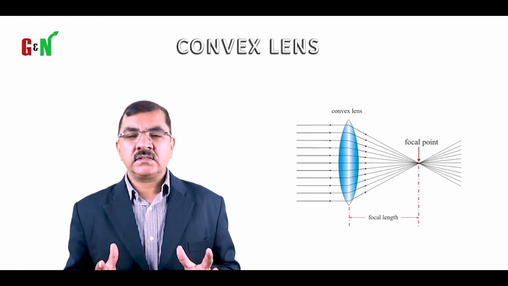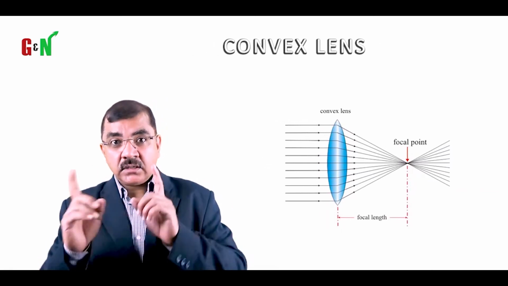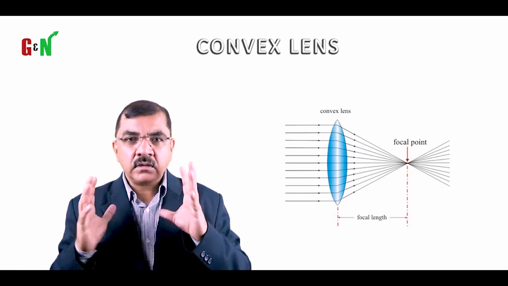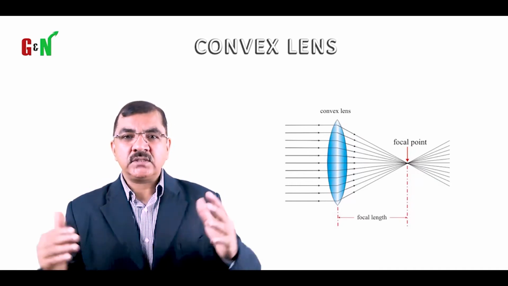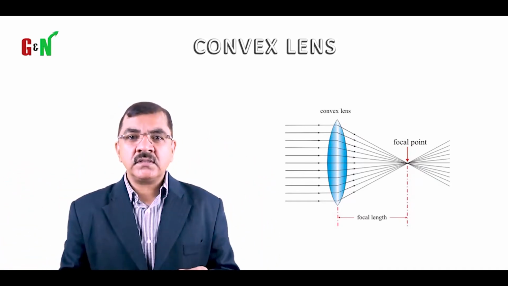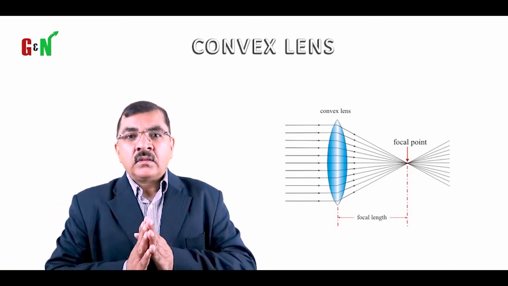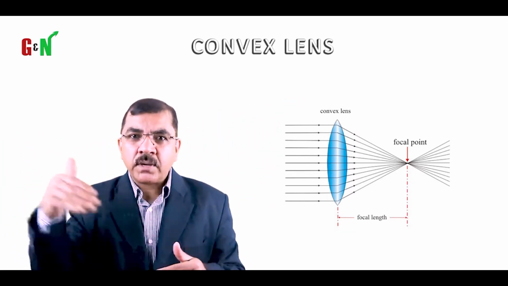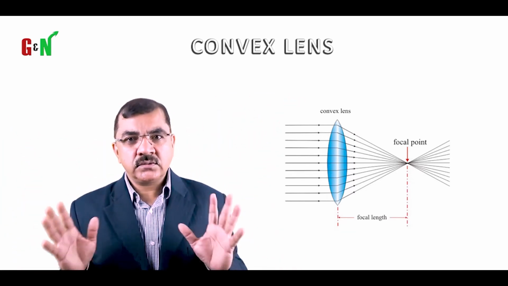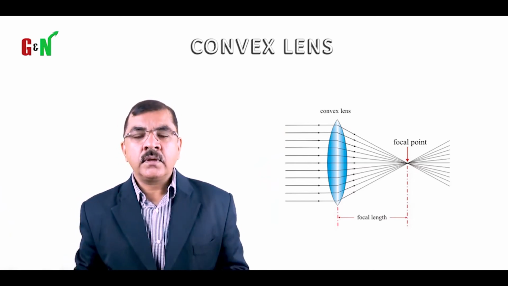Now we are going to talk about something which you will practice on a day-to-day basis all through your life when you are a part of the field of optics. That's going to be about lenses. What are lenses? Converging lens, diverging lens. Simple. A converging lens is a plus lens. When light passes through a converging lens, it comes to a point. It's called the focal point. When light gets spread when it passes through a lens, it's called a diverging lens. So this is what we are going to talk about.